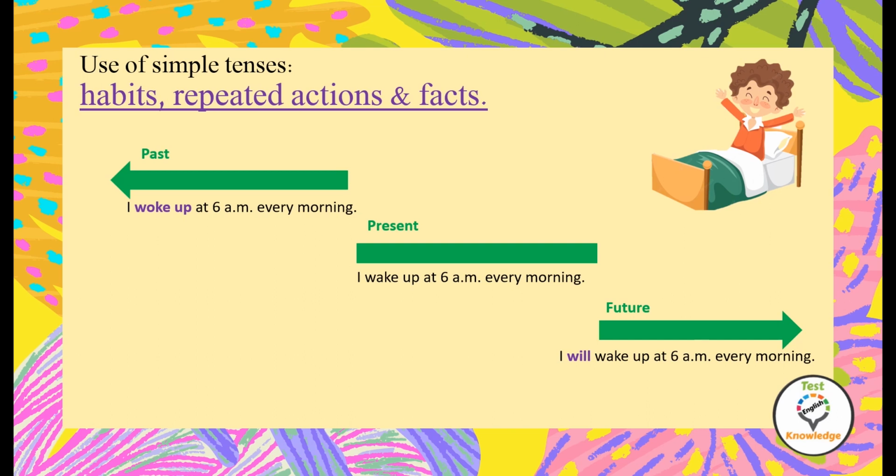I wake up at 6 a.m. every morning. This is a repeated action that I do every morning. I woke up at 6 a.m. every morning. This is also a repeated action. I will wake up at 6 a.m. every morning. This is also a repeated action and habit in the future.